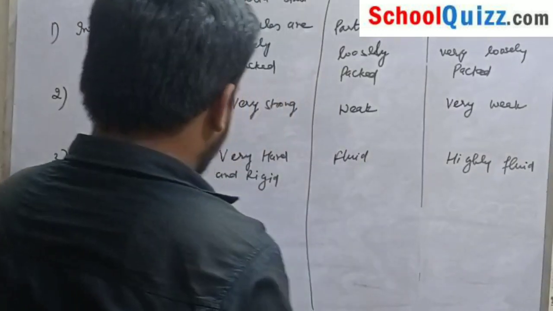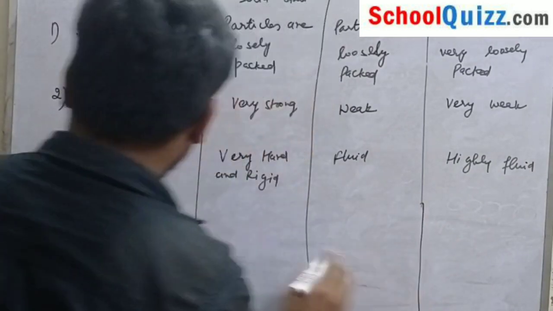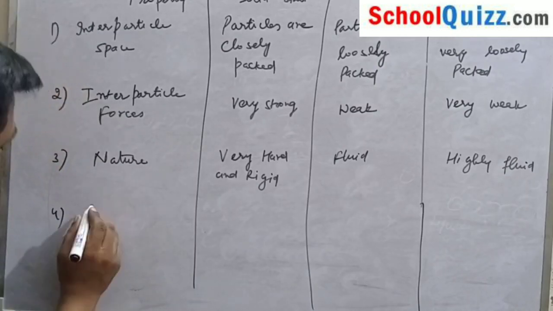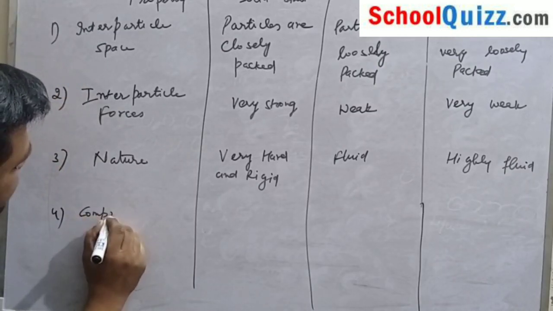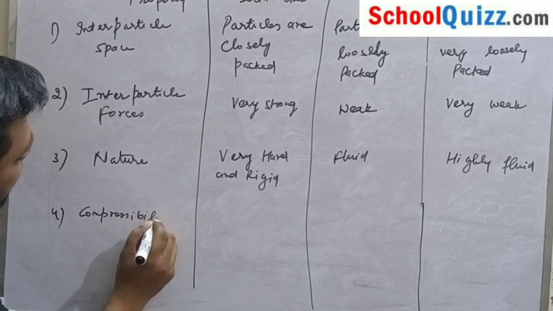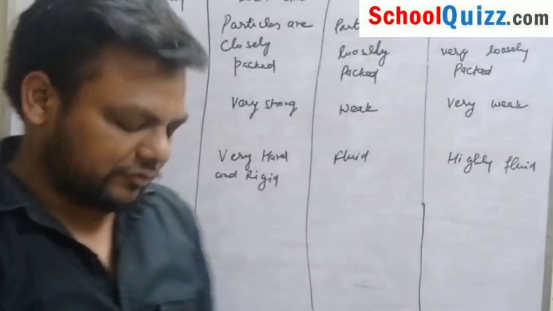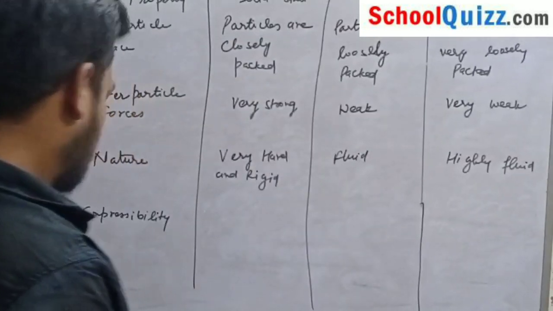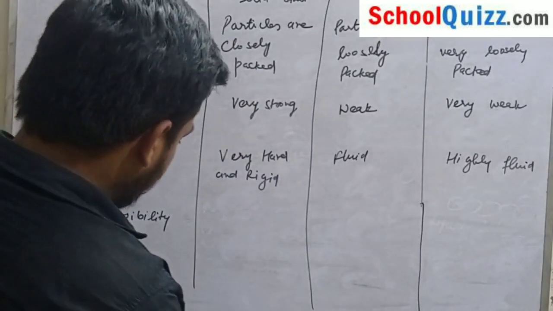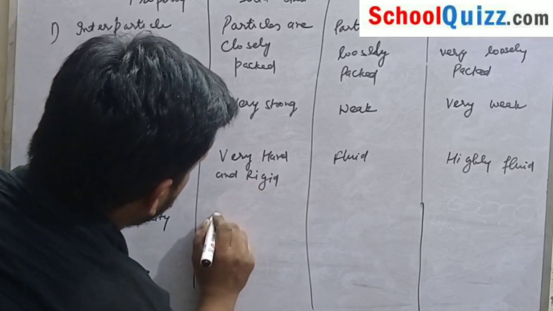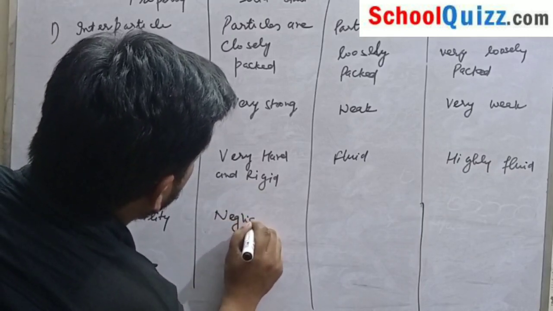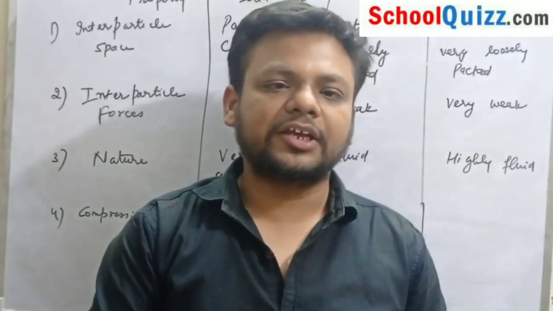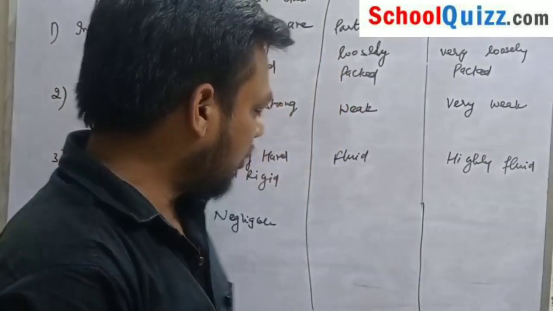The fourth point is compressibility. Compressibility means what happens when we apply pressure on something. In case of solids, it is negligible, because interparticle spaces are very less and the interparticle force is very strong.